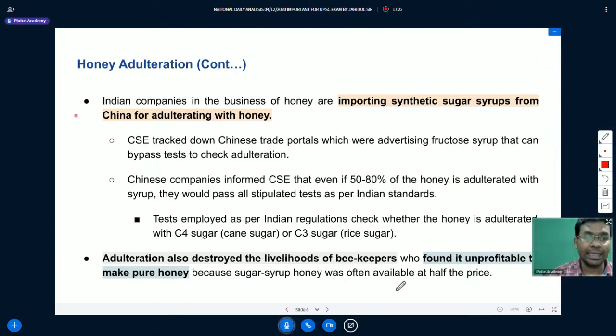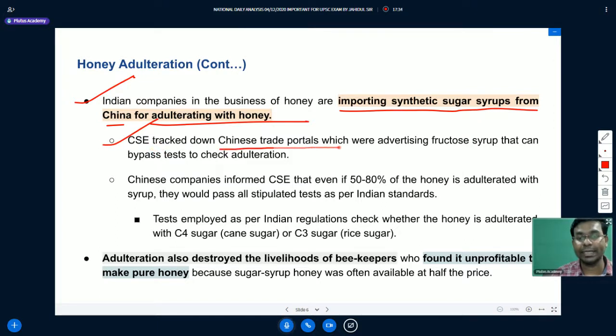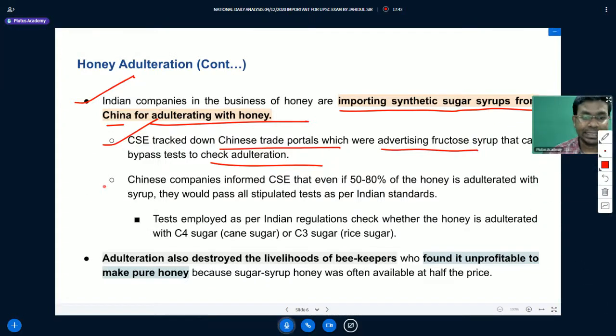Indian companies in the business of honey are importing synthetic sugar syrups from China for adulterating honey. CSE has tracked down Chinese trade portals advertising fructose syrup that can bypass tests to check adulteration. Chinese companies informed the Center for Science and Environment that even if 50 to 80% of the honey is adulterated with syrup, it would pass all stipulated tests as per the Indian standards.